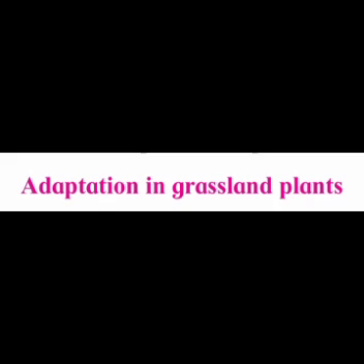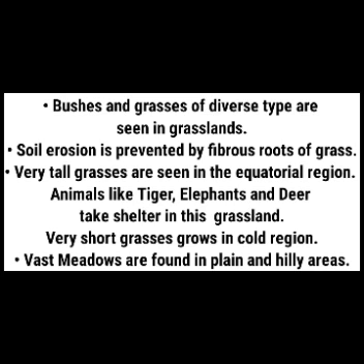The next topic is adaptation in grassland plants. With the help of the word grassland, you understood, I think, grassland means grass. Now this is also we are going to see with the help of points. Now the first one is, bushes and grasses of diverse types are seen in grasslands. Second, soil erosion is prevented by the fibrous roots of grass. Now grass plants have fibrous roots. With the help of fibrous roots, soil erosion will not happen.